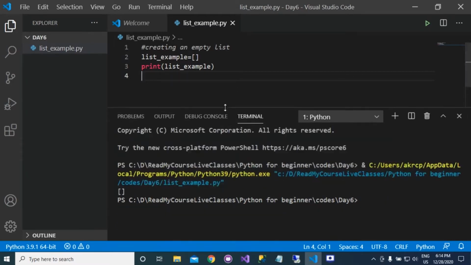Here you can see that the output is empty, we don't have any element.